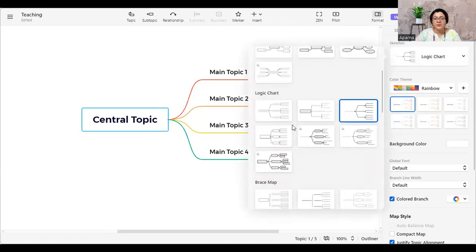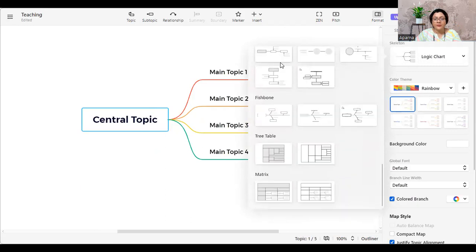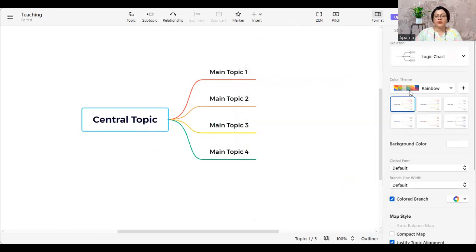So they have the brace map. They also have a mind map. Then they have the fishbone map, and then the tree table and the matrix and so on, right? So let's not get into that.